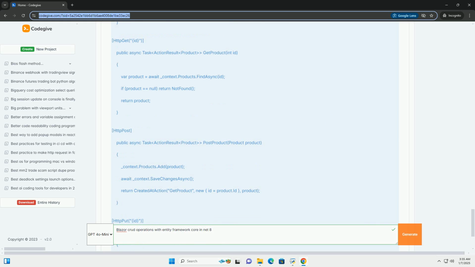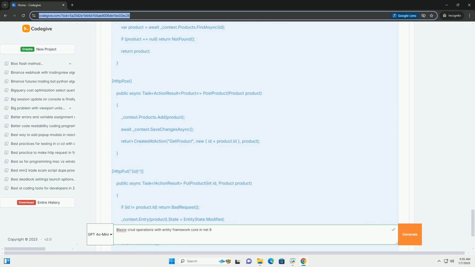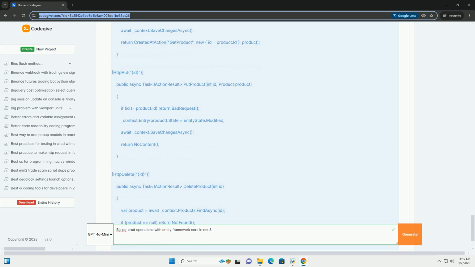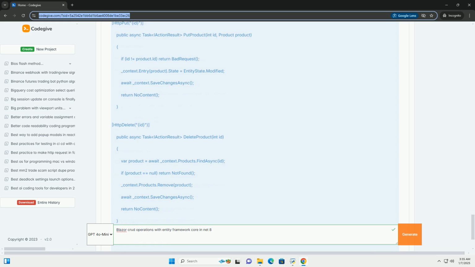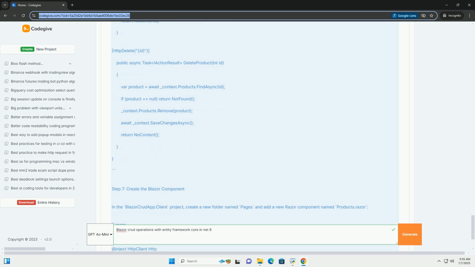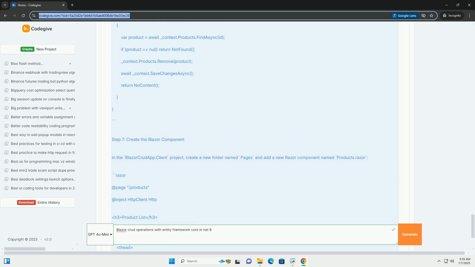2. Add Entity Framework Core. Navigate to the server project folder, typically blazorcrudapp.server, and add the necessary NuGet packages for Entity Framework Core and a database provider, example SQL Server.